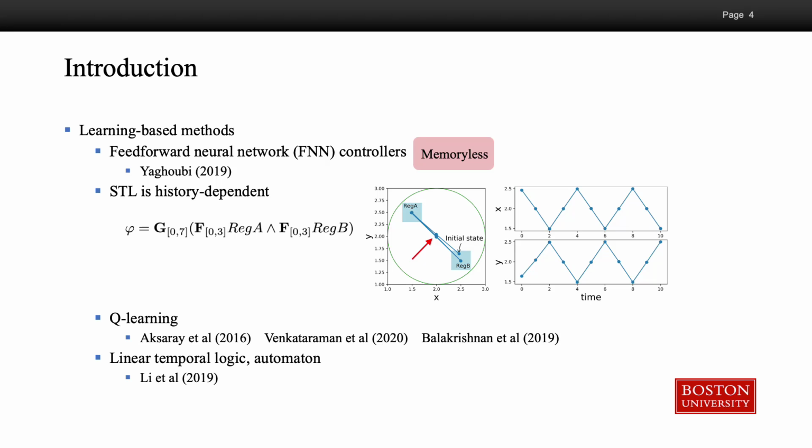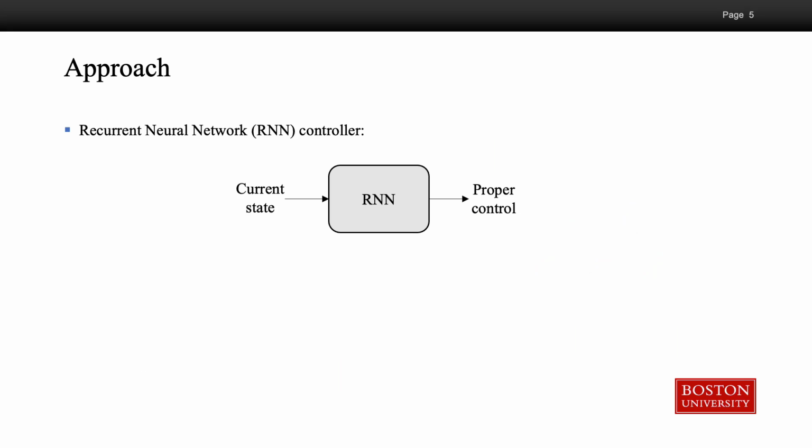Q-learning-based methods are proposed to solve this history-dependent problem by restricting the STL formula into STL fragments. Well, linear temporal logic can be translated into an automaton, which can capture the history, but STL cannot be translated into an automaton.